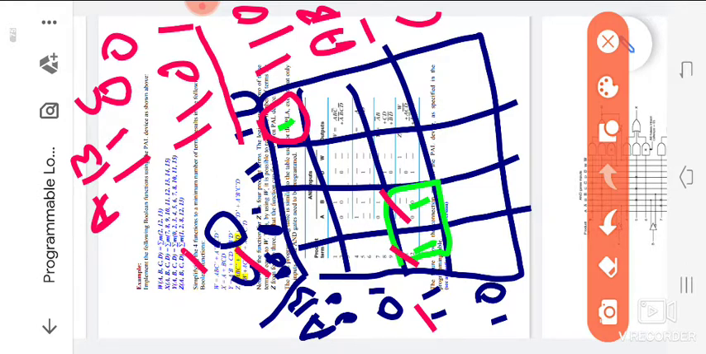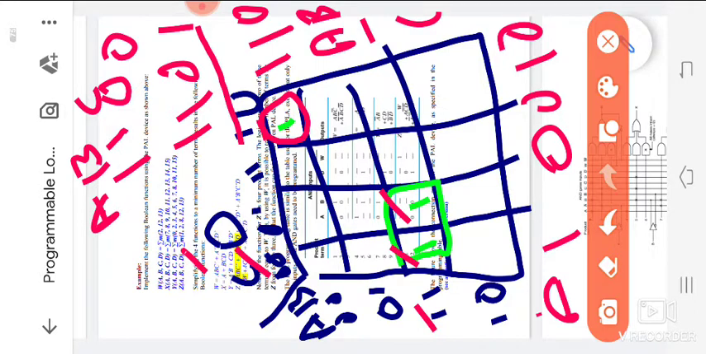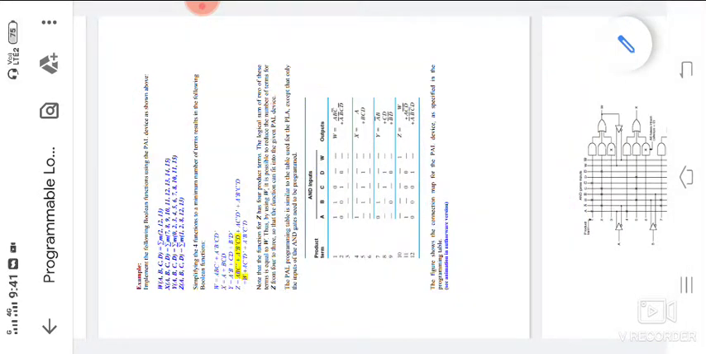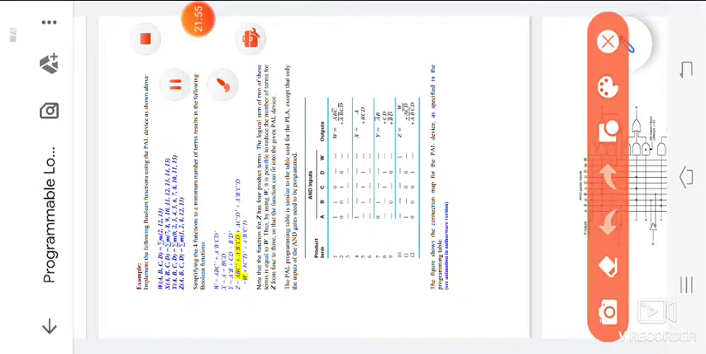On the left hand side 0, 0 is there, top 1, 0 is there. This is the value of A bar, B bar, C, D bar. So we are getting A bar, B bar, C, D bar. In the same manner, we are solving the X value, Y value, Z value using the K-map. After that, we are designing the circuit diagram based on the equation.